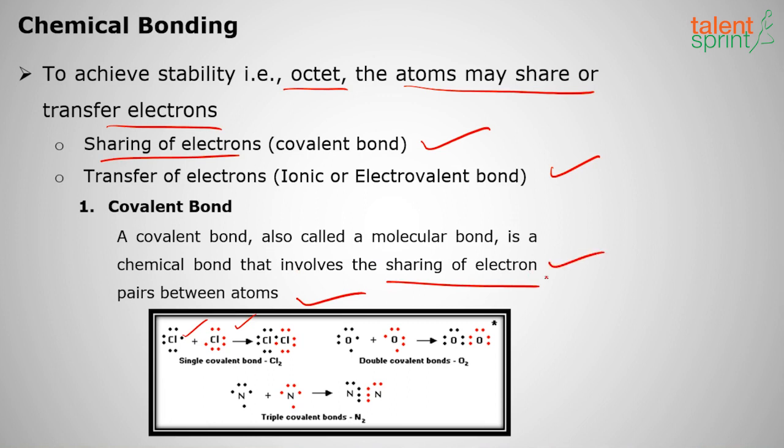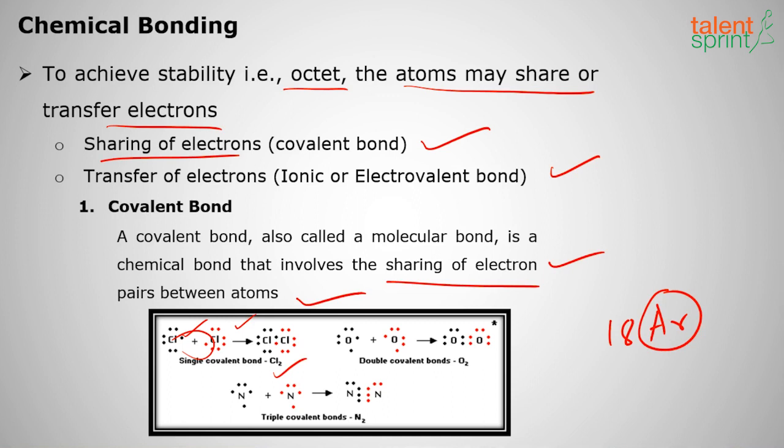Suppose we take chlorine, which has atomic number 17. One electron is needed, as the nearest noble gas is argon, which is 18. So it needs one electron. If I take two chlorine atoms and share one electron with each other, that will form a